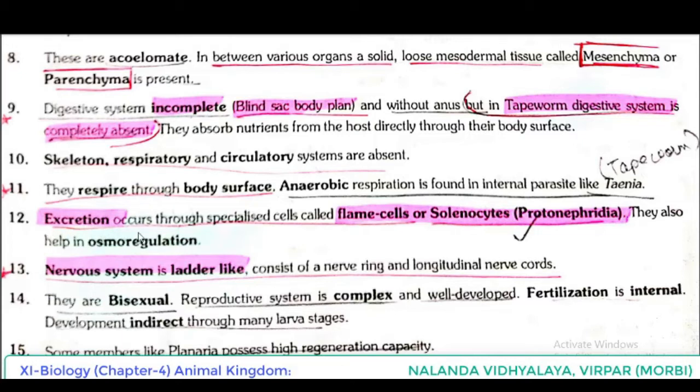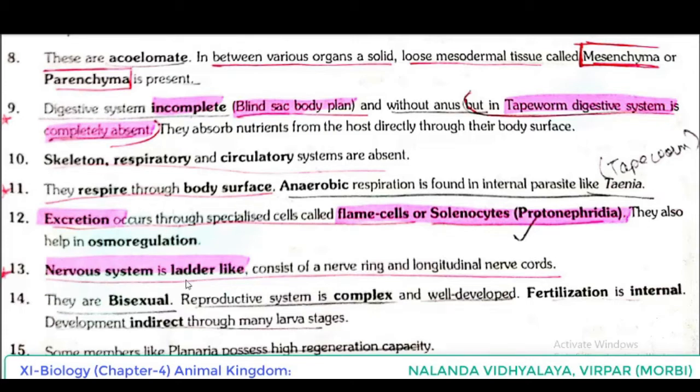Excretion occurs through specialized cells called flame cells or solenocytes, also known as protonephridia. They also help in osmoregulation. Once again, see the point.